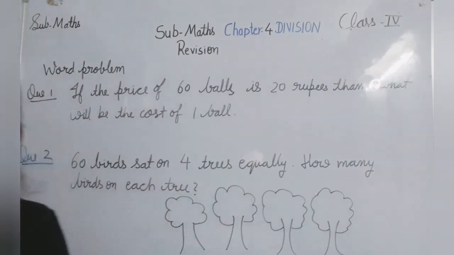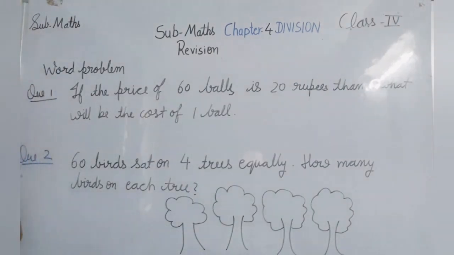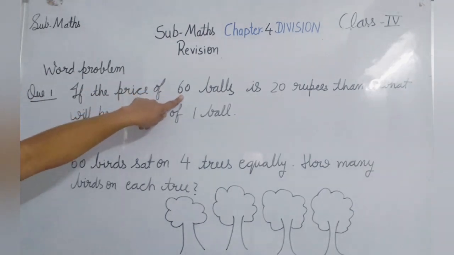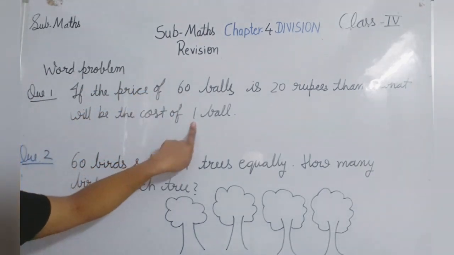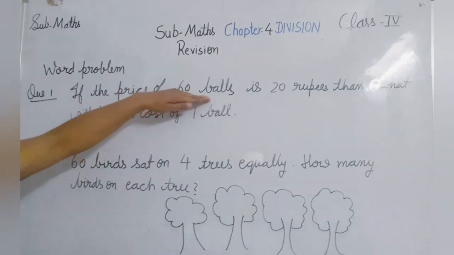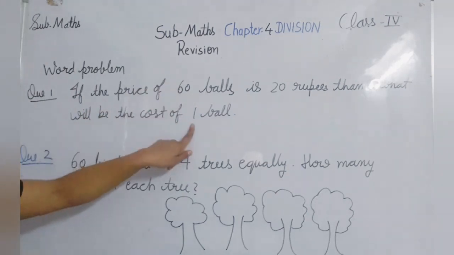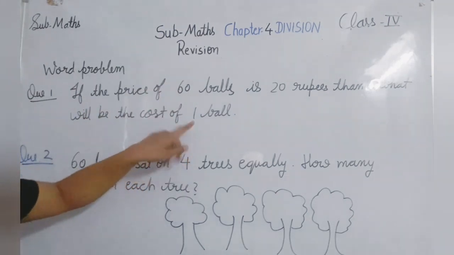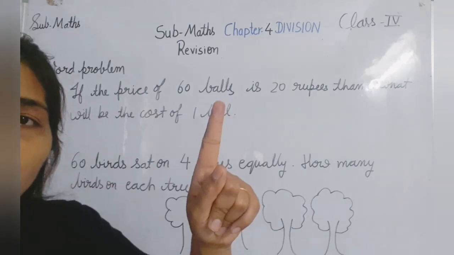Now next is word problems. In division, two conditions are there for which we always do division. What are the two conditions? The first condition is when they have given us a price or anything else for more things, more objects, and they are asking for the same thing for one object. Means given for more and they are asking for one.